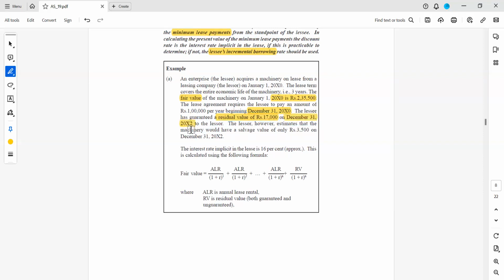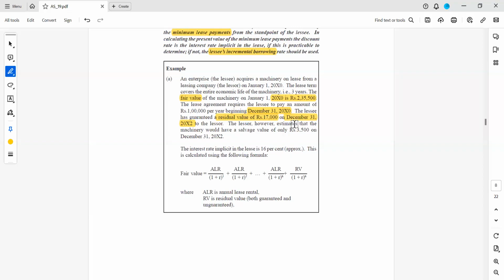I said instead of X, I am taking 2. So here 2020 and here 2022. From 1st January 2020, that means December 2020, December 2021 and December 2022. The 3 years will get completed in December 2022.